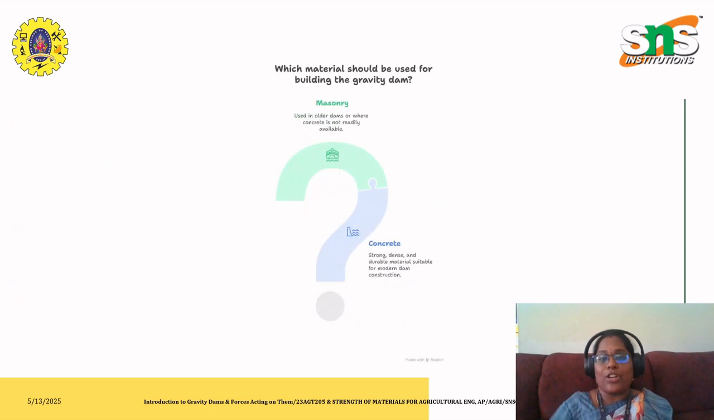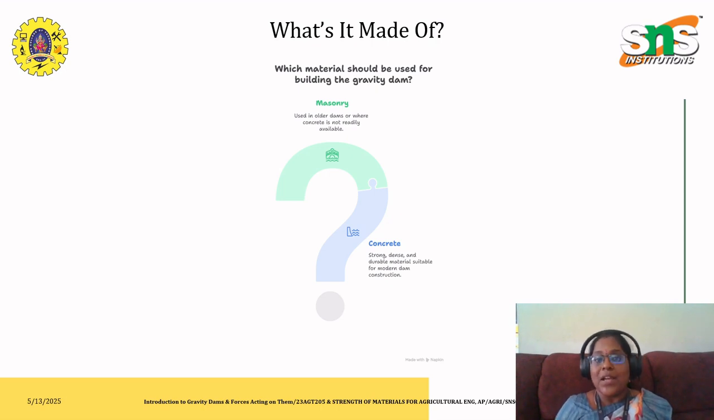The next thing you have to know is how the water pressure acts and what the dam is made of. It is usually made of masonry and also concrete. Masonry is what was used in previous decades, in older dams or where concrete is not readily available.